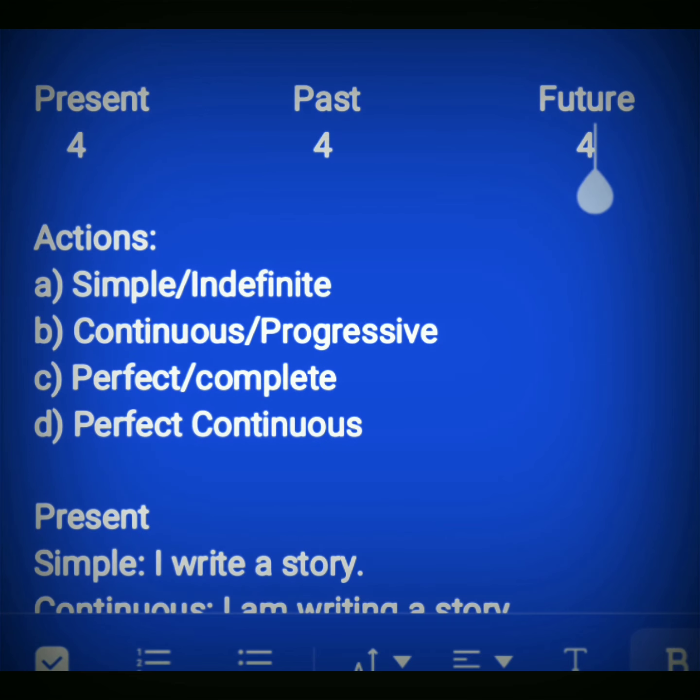And the actions are simple or indefinite, continuous or progressive, perfect or complete, and perfect continuous. So these actions turn to be tenses, and then the total tenses will be 12. You must understand these 4 actions to understand these 12 tenses.